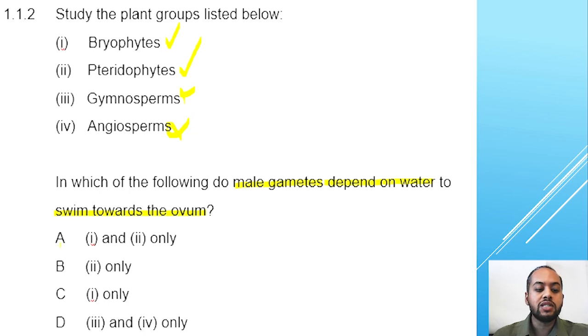So we look at the options. A says number 1 and number 2. Yes, that's correct. B says number 2 only. No, it's not only number 2. C says 1 only, not only bryophytes. D, number 3 and number 4. These two are incorrect. Therefore, the correct answer is A.